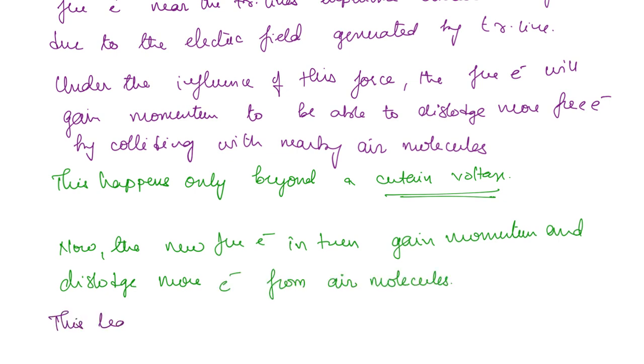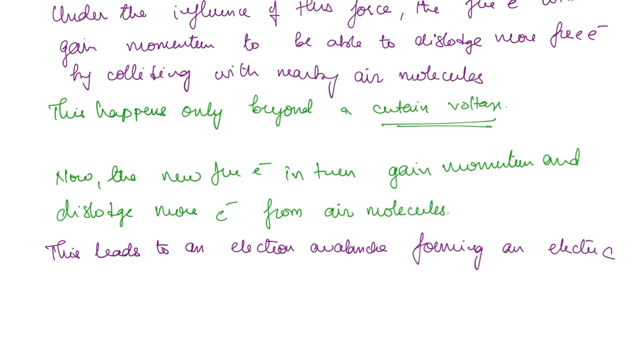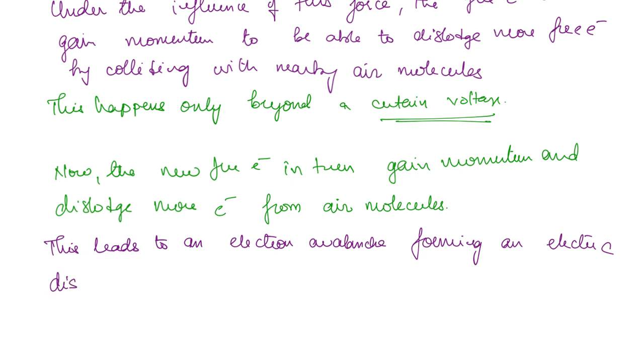This leads to an electron avalanche, forming an electric discharge around the conductors. What is a discharge? It is nothing but, without any conductor, there will be some electric pathway along the air itself. So that is the electric discharge.